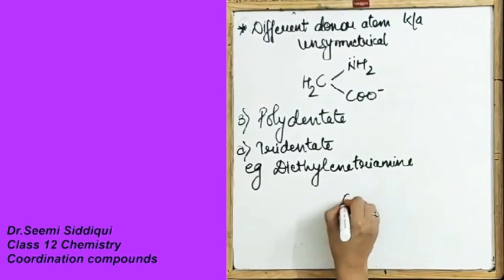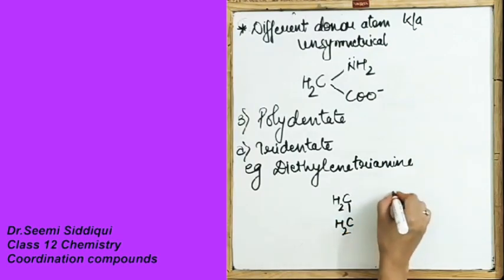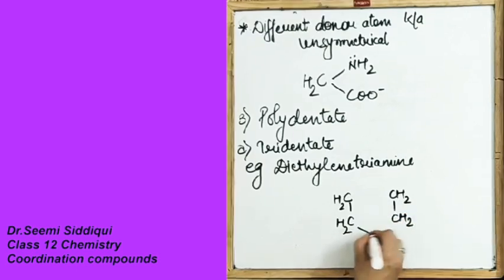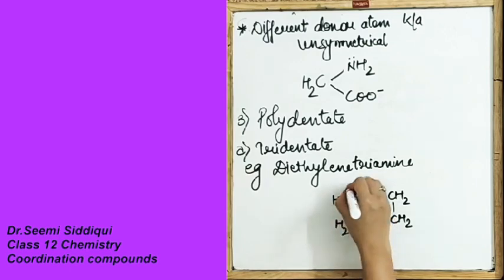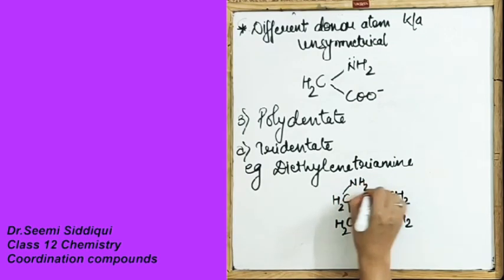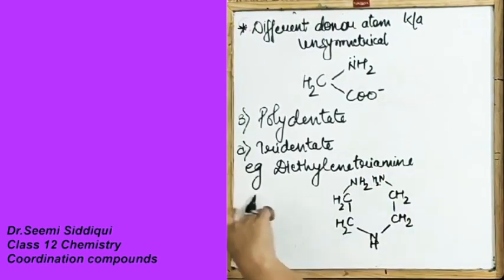Now let's look at its structure. Its structure will be CH2, CH2, CH2, CH2, NH, NH2, and NH2.